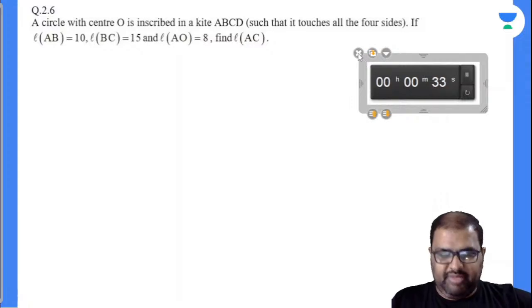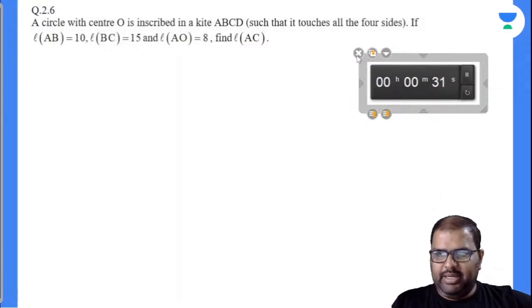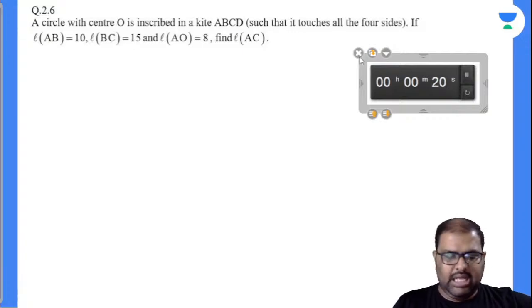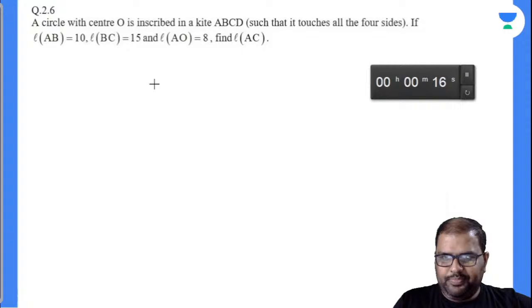A circle with center O is inscribed in a kite ABCD such that it touches all the four sides. If AB is equal to 10, BC is equal to 15 and AO is equal to 8, find AC is the question asked. So I'll draw a kite for you and later on let's see if we can make a circle there.